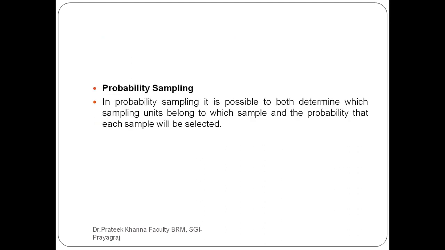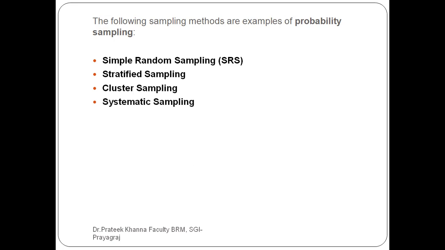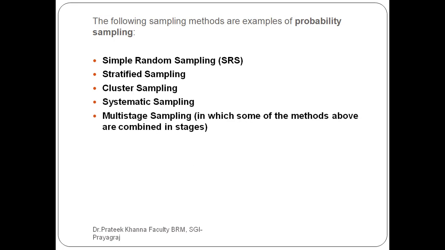So in probability sampling, it is possible to determine both which sampling units belong to which sample and the probability that each sample will be selected. There are different methods of probability sampling: simple random, stratified, cluster, systematic, and multi-stage sampling. We already covered this portion.